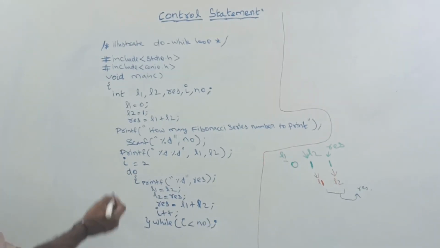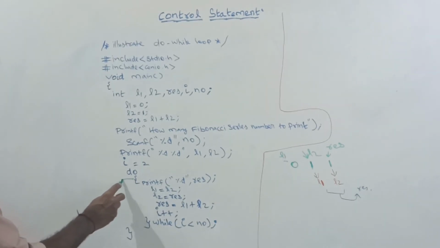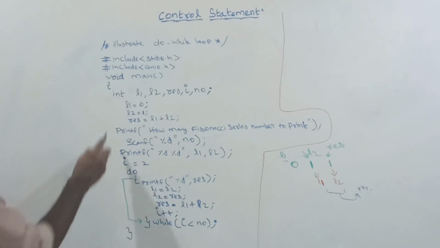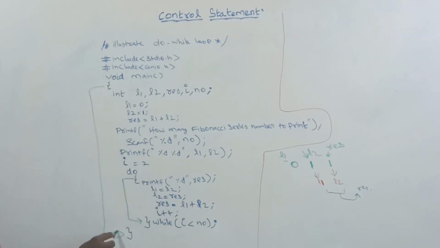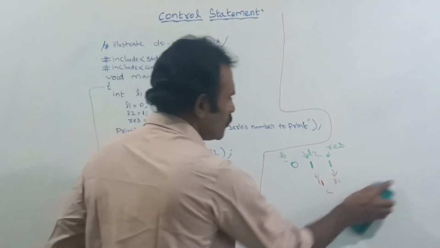Next you close this main loop. This one is the do while loop, and this one is main.